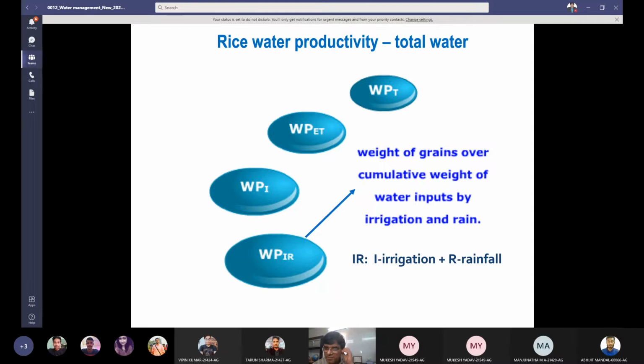And then how much was the rainfall? Suppose during 3 months rainfall was say 50 centimeters, then 50 plus 75. So you can make the total and divide the grain yield by that. So you will get the water productivity.